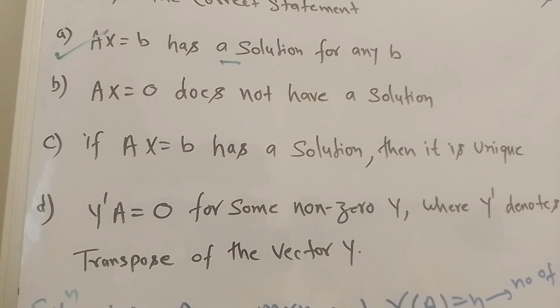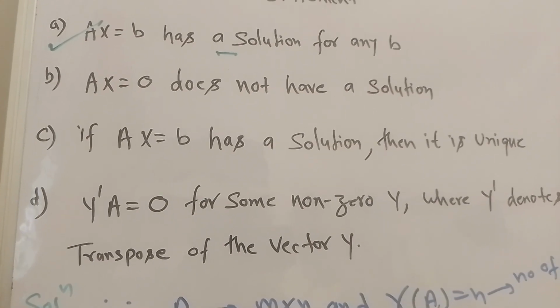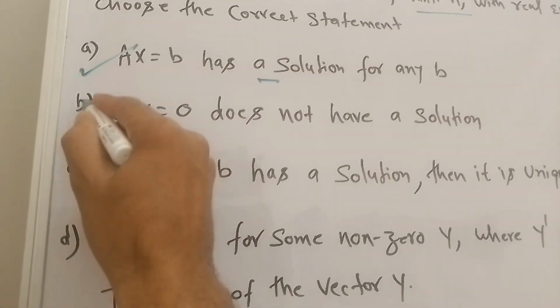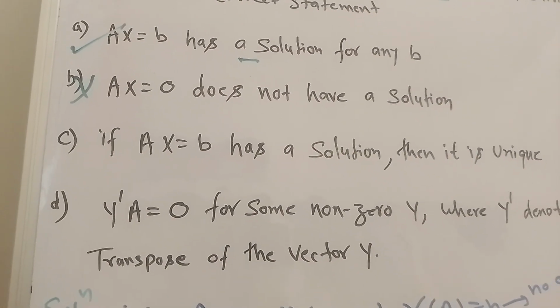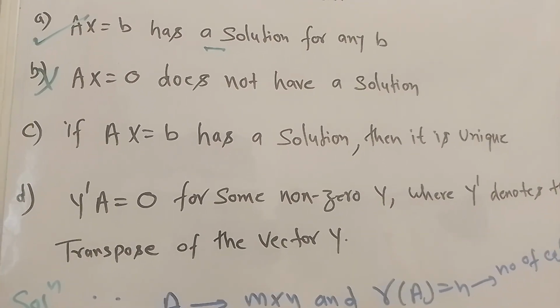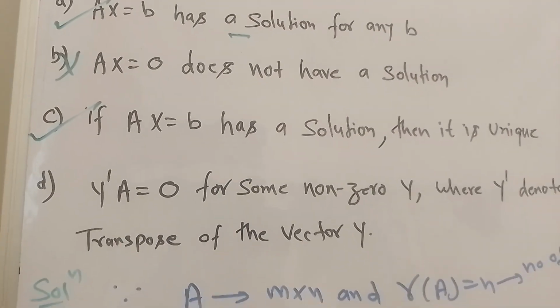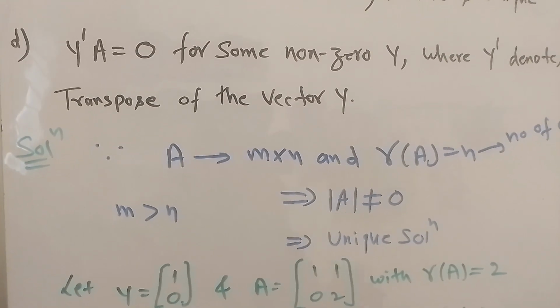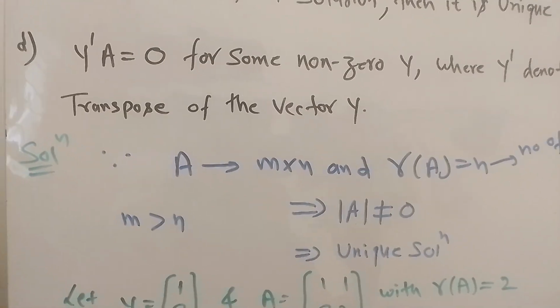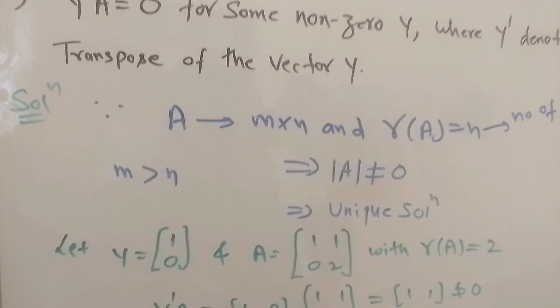In the second option, Ax equal to 0 does not have a solution. Obviously it is wrong. The third option, if Ax equal to b has a solution, then it is unique, is a correct option. As you can see here, because determinant is not equal to 0, it means the rank of the matrix is n, and it means it has a unique solution.